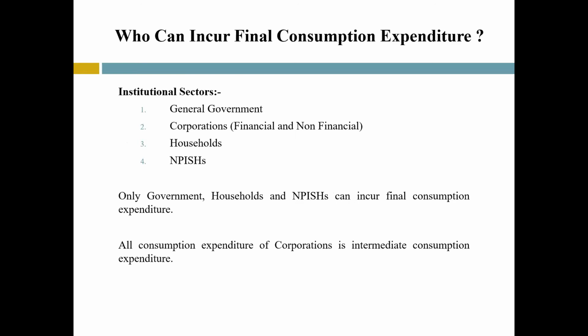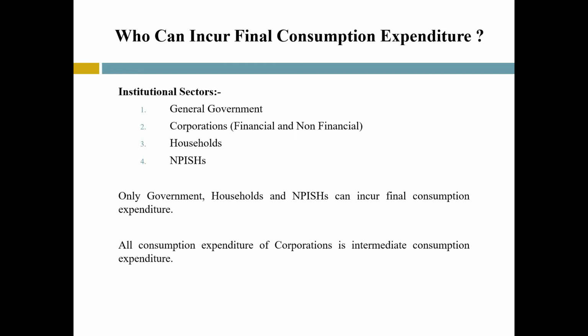Who all can incur the final consumption expenditure in the economy? As we know, our economy is constituted of institutional units which can be categorized into the following 5 mutually exclusive institutional sectors: general government, corporations, which may be financial or non-financial depending on the nature of economic activities in which they are engaged, then households, and finally non-profit institutions serving households.